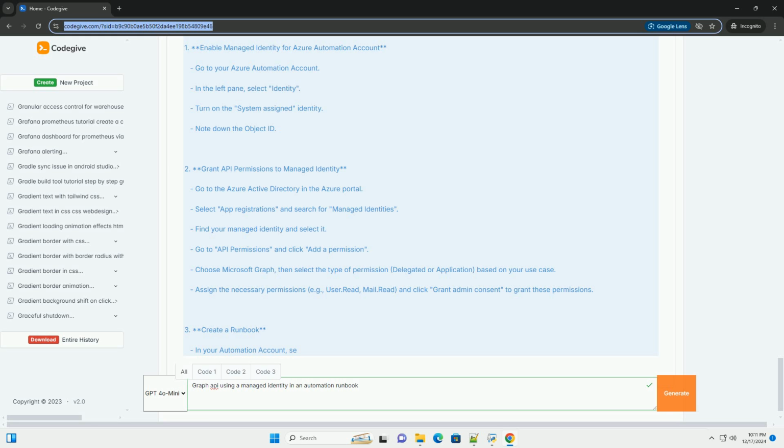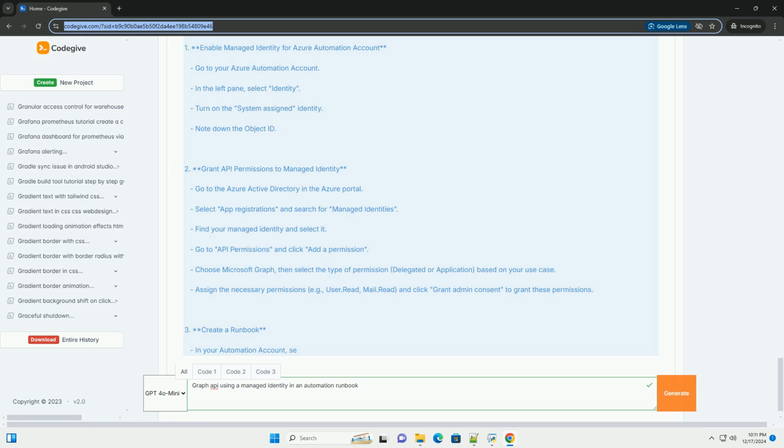Set the Graph API URI. $URI = "https://graph.microsoft.com/v1.0/users". Set the headers for the request. $headers = @{Authorization = "Bearer $token"}.